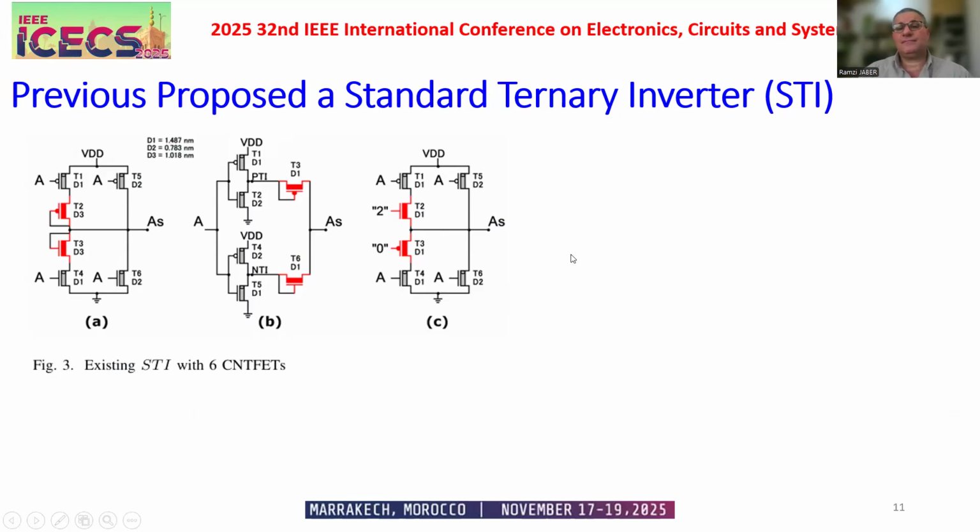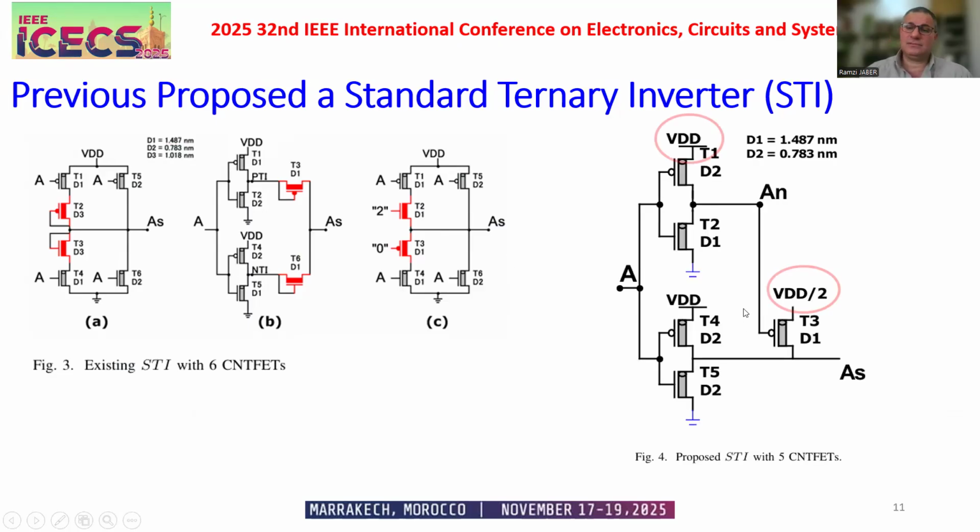To remove this, in our previous design of STI, we remove these two transistors and we use VDD over 2 instead. So we reduce the power consumption and the energy, while increasing the propagation delay.